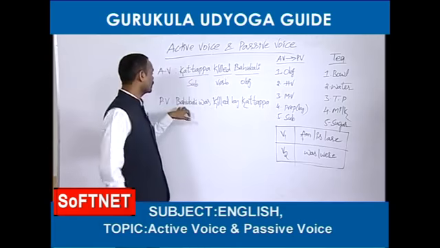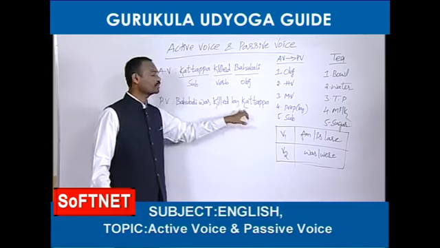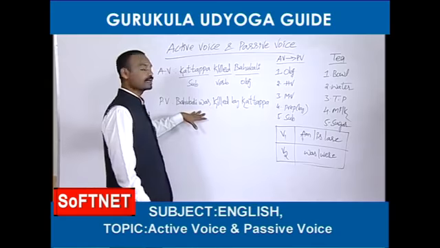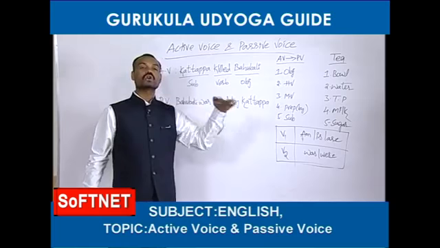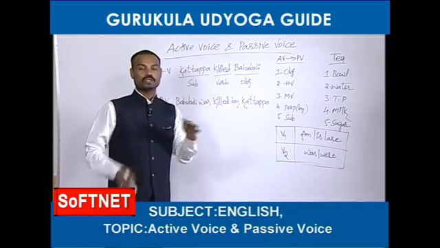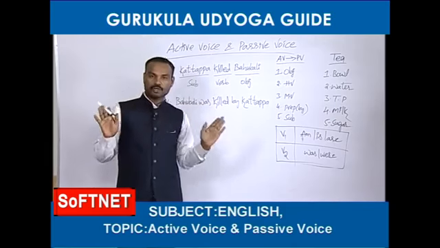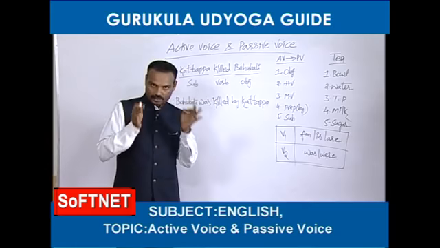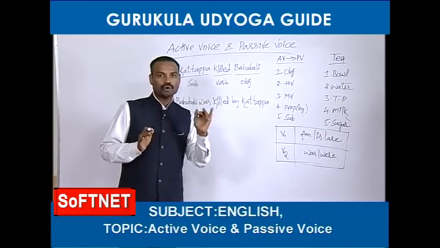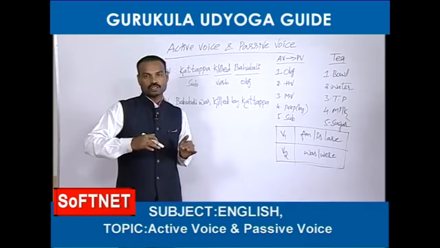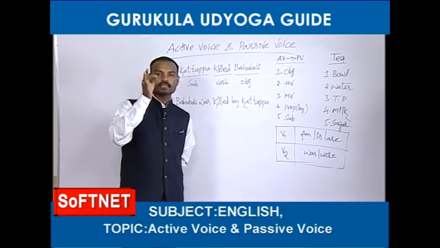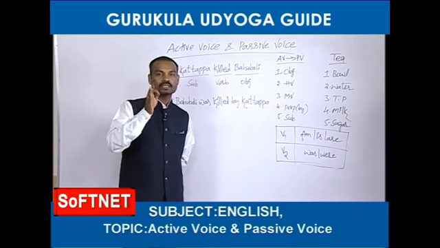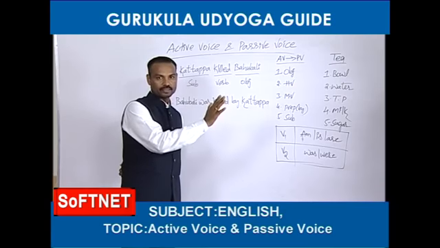See, here is a sentence: Bahubali was killed by Kattappa. This sentence has started with object. So, that is why it is called passive voice. So, friends, once again, in today's class the topic name is active voice and passive voice. Active voice definition: the sentence which starts with the subject is called active voice.